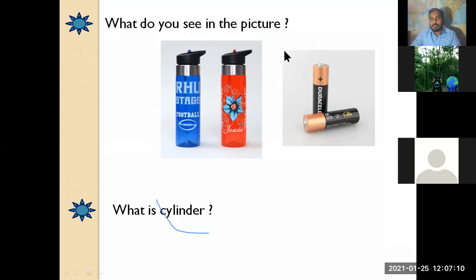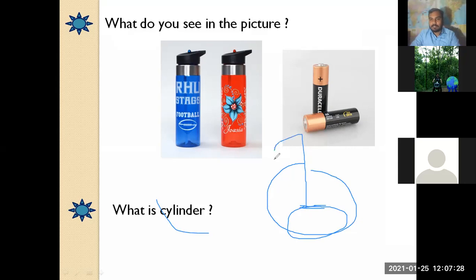If we talk about a cylinder, that means there is a circle and there is a line. When a line rotates around the circumference of the circle, it makes a cylinder. You can see it makes a cylinder. Okay.